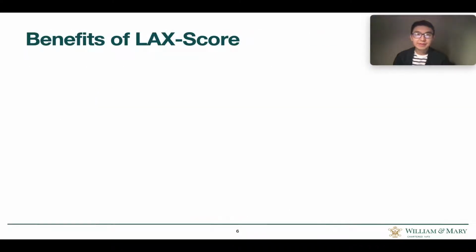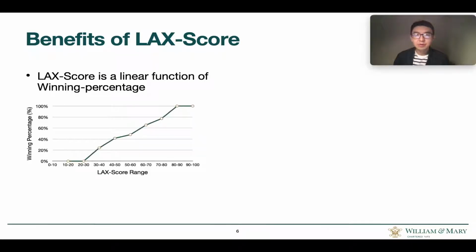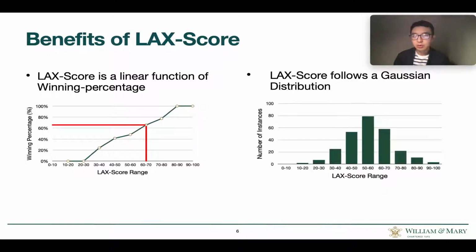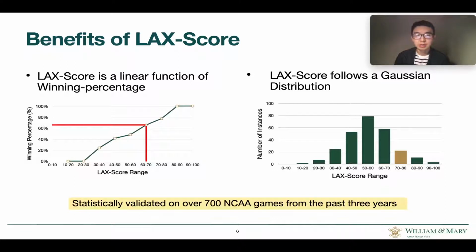There are significant benefits of using our metric. First, it is a linear function of the winning percentage. This makes it simple to determine the likelihood of winning games. Second, a LAX-Score follows a Gaussian distribution. For example, a LAX-Score of 70 represents the top 15% performance in the last season. We then validated these characteristics from the past 3 years dataset.